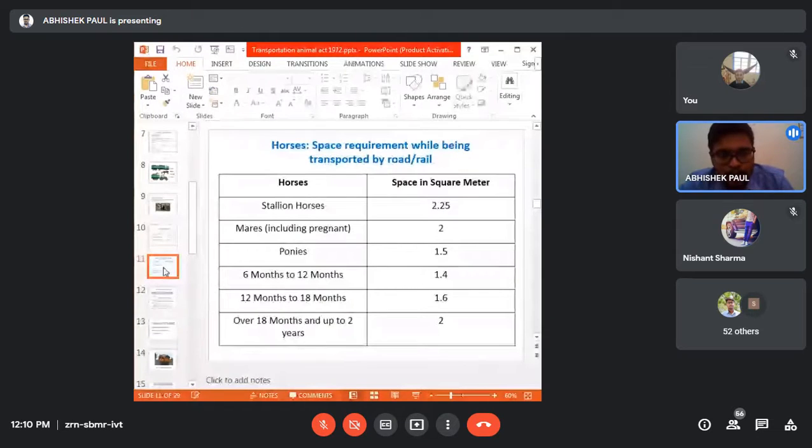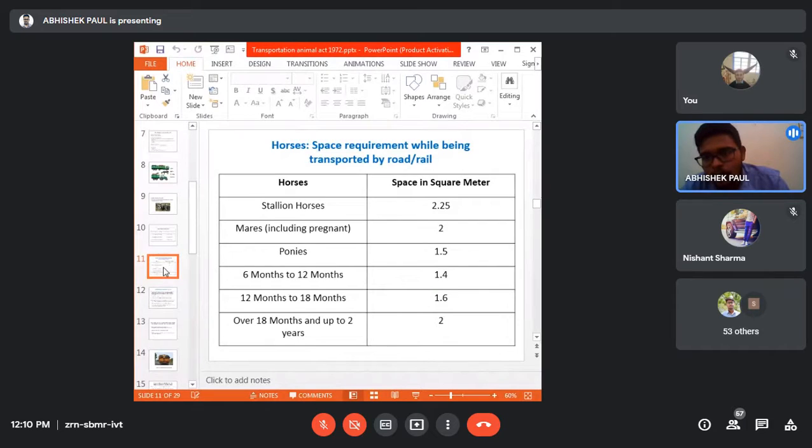So what about the horse? While transporting the horse by road or by rail, the space requirement is different from the cattle, maybe due to the length or the width of the animal. If it is a stallion, then the required space is 2.25 square meters. If it is a mare, then it is a little bit less, 2 square meters.